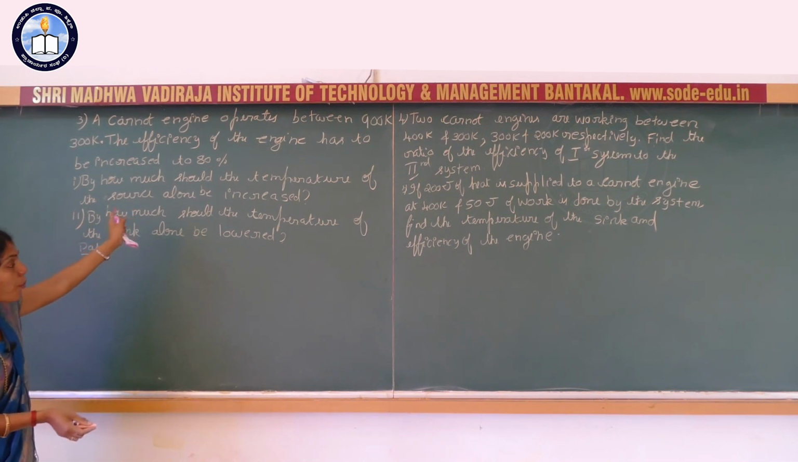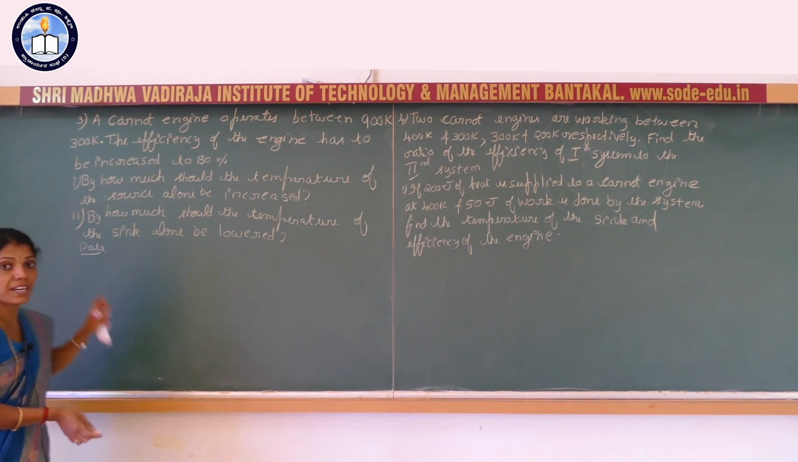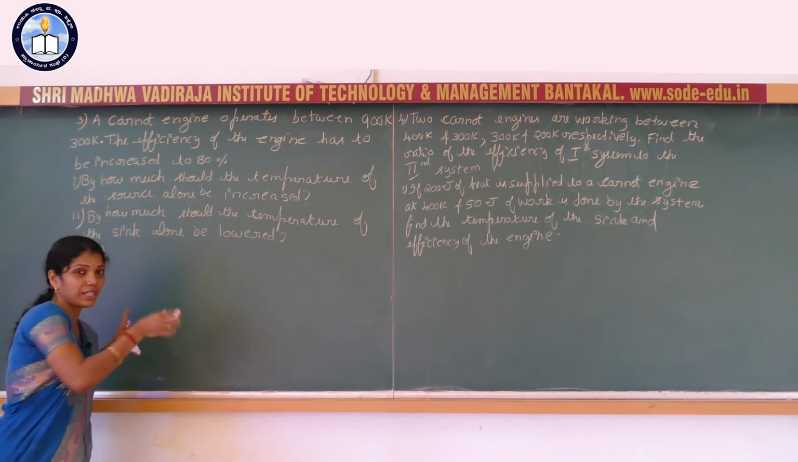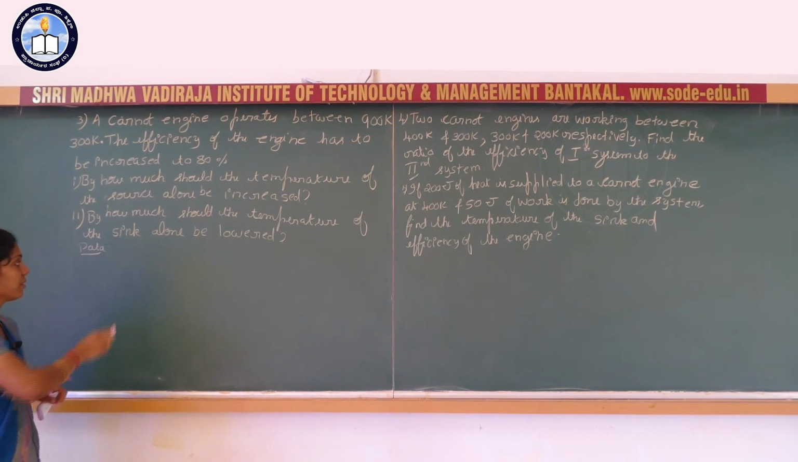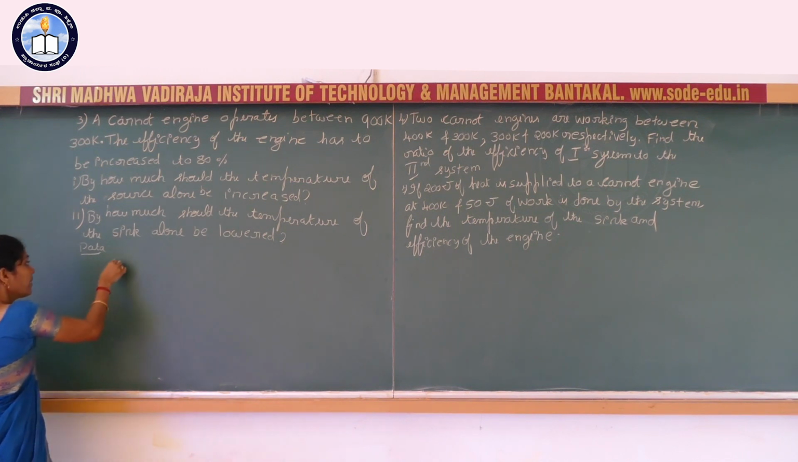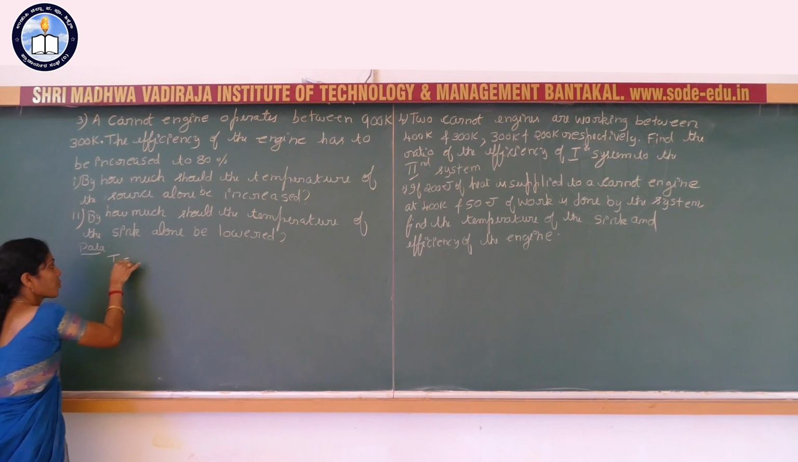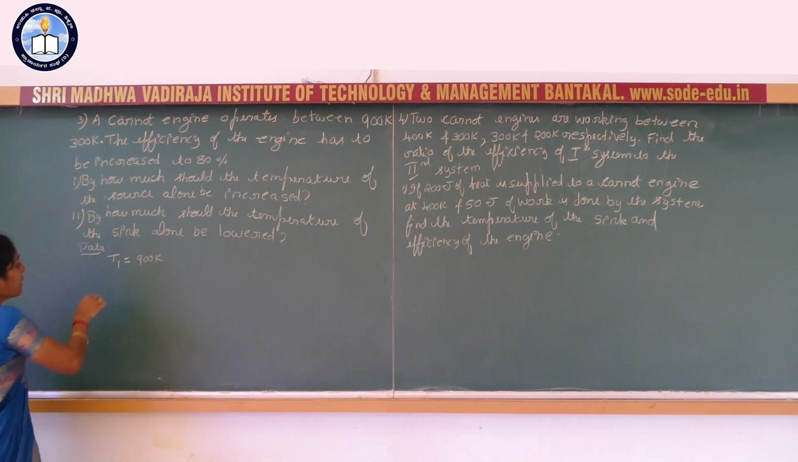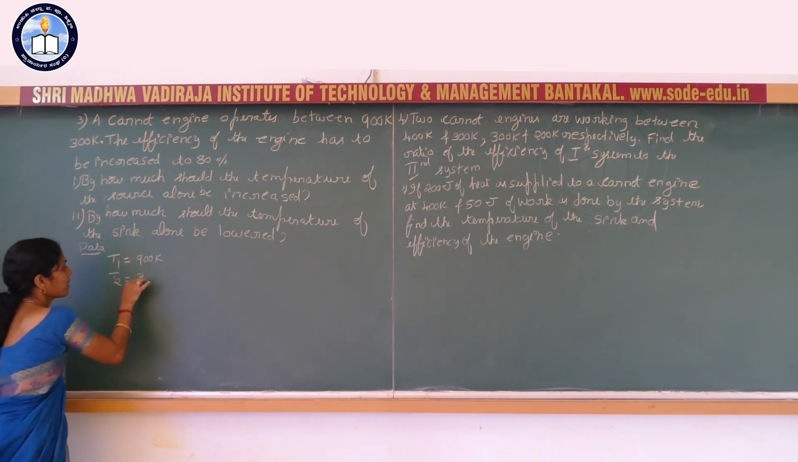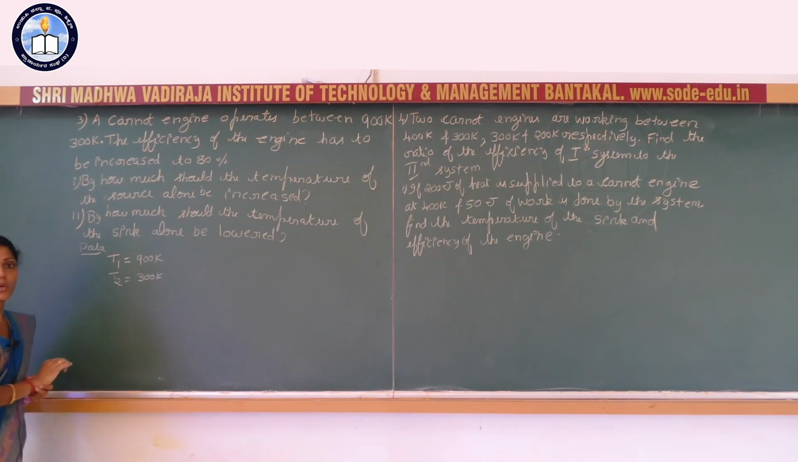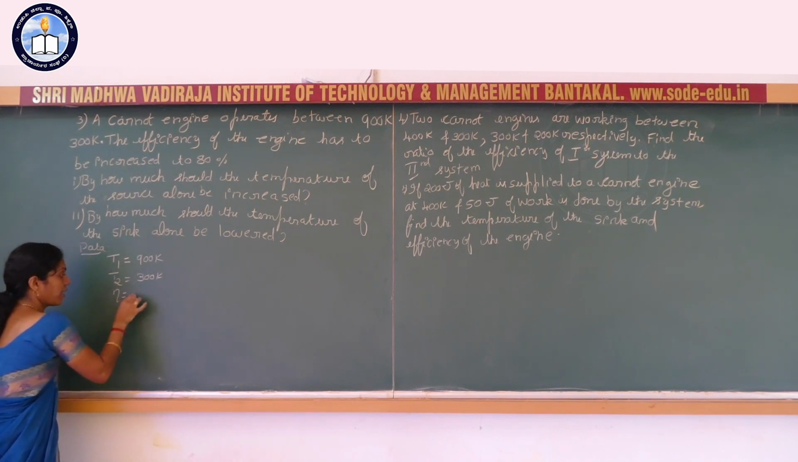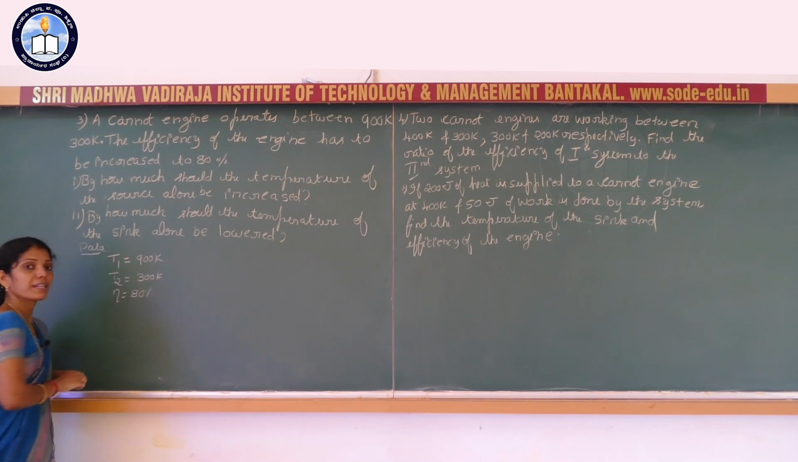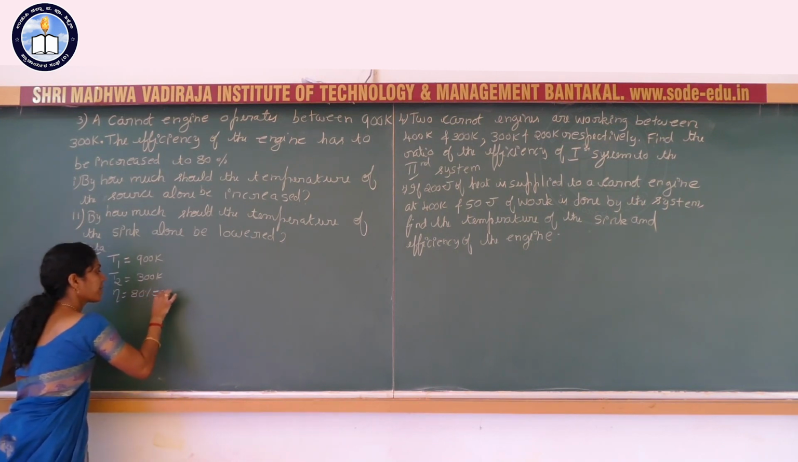A Carnot engine operates between 900 Kelvin and 300 Kelvin. Here I will write only the notations. Here 900 Kelvin, 300 Kelvin means T1 represents the temperature of source, 900 Kelvin, hot body. So 300 Kelvin means the temperature of sink, cold body. The efficiency has to be eta, 80%. So 80 by 100 is 0.8.